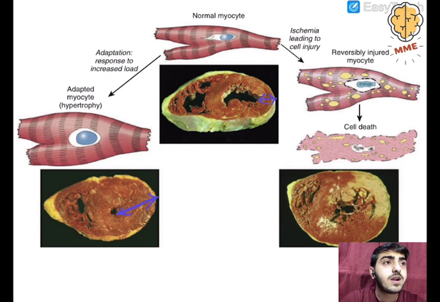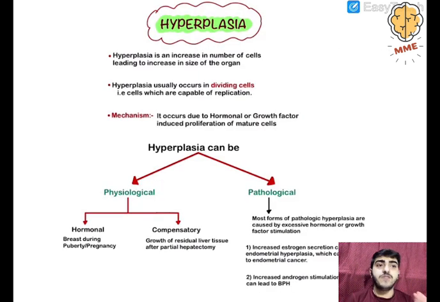This is a very important image which is also given in Robbins. Next, move on to the next one. Now hypertrophy is done, we come on to hyperplasia. Hyperplasia is an increase in the number of cells. In hypertrophy there was an increase in size, in hyperplasia there is an increase in the number of cells.